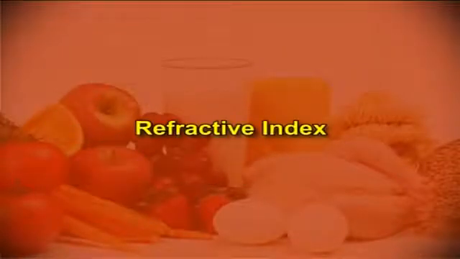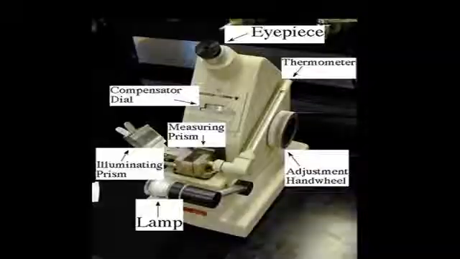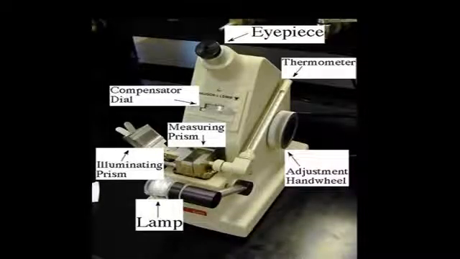The next physical property is refractive index. Refractive index is the ratio of the velocity of light in vacuum to the velocity of light in the oil or fat. It expresses the ratio between the sine of the angle of incidence to the sine of the angle of refraction when a ray of light of known wavelength passes from air into the oil or fat. Refractive index varies with temperature and wavelength.